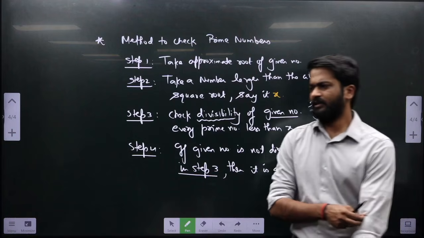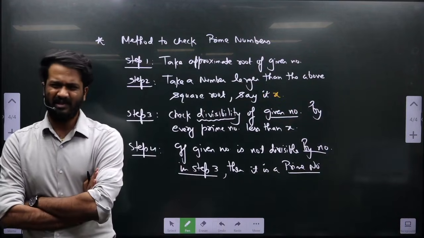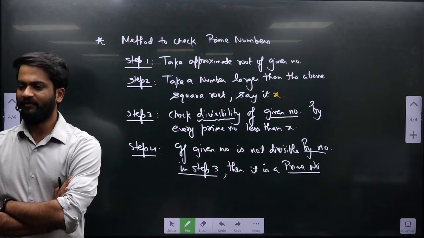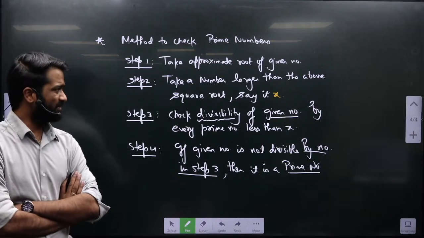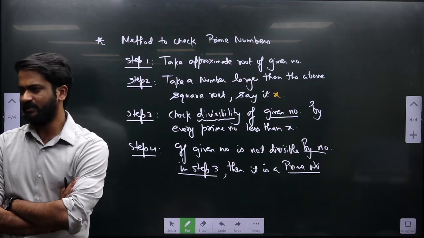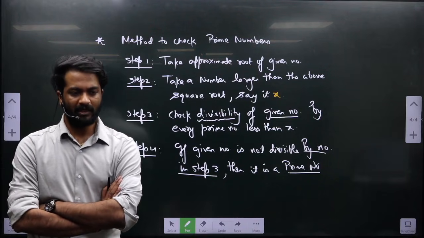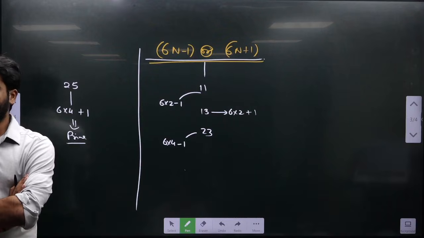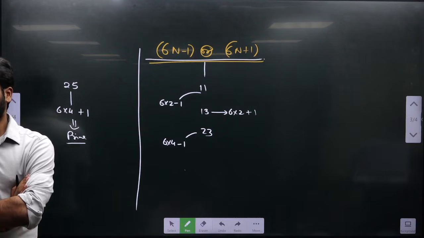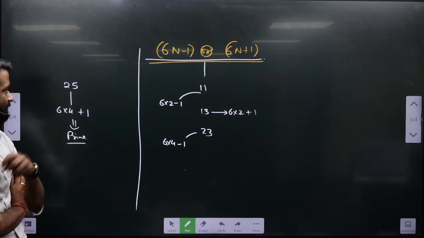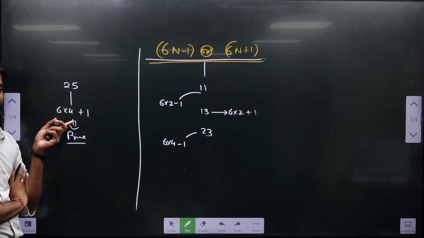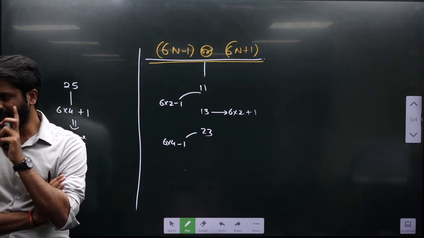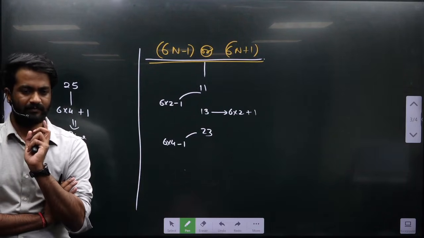See, there are some questions, not asked in the last 7 years, but earlier UPSC asked some questions, mixed in with LR, to check whether a number is prime or not. And this is frequently asked in CDS exams or maybe in PCS exams. Now, if a number can be represented as 6n minus 1 or 6n plus 1, that doesn't mean the number is always prime. Agreed or not? For example, 25 can be represented as 6n plus 1 but is not prime. So we need some test which certifies whether the number is prime or not.